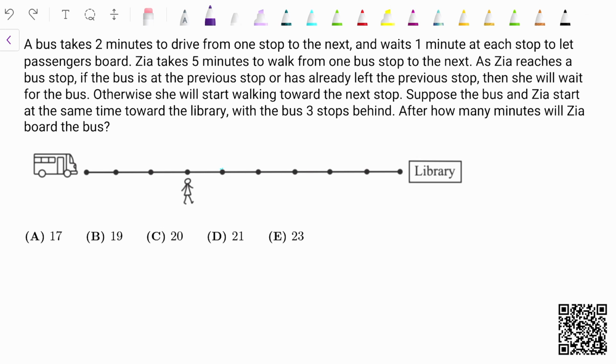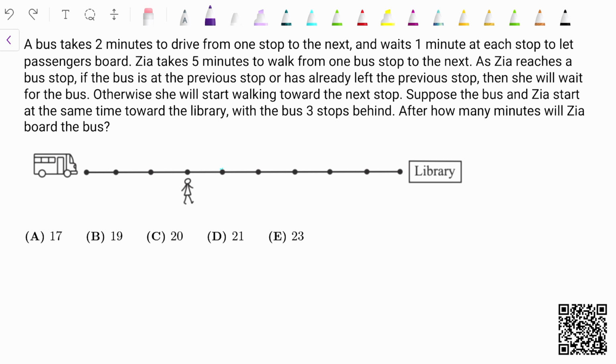A bus takes 2 minutes to drive from one stop to the next and waits 1 minute at each stop to let passengers board. Zia takes 5 minutes to walk from one bus stop to the next. As Zia reaches a bus stop, if the bus is at the previous stop or has already left the previous stop, then she will wait for the bus. Otherwise, she will start walking toward the next stop.